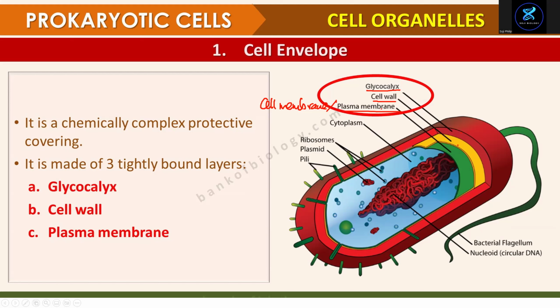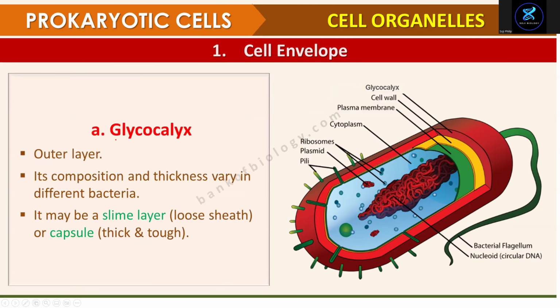So these are 3 layers: glycocalyx, cell wall, plasma membrane. You already learned this one. And this is the pili. Then there's plasmid and ribosomes.